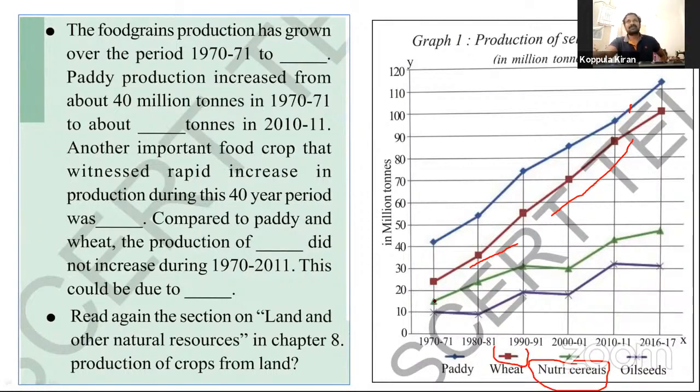Okay, this is also very low yielding from the fields, and also oil seeds. Oil seeds, we know very well, groundnuts, like that. See this, it is very low production from 70 to 2016. Okay, this is the graph of our production.